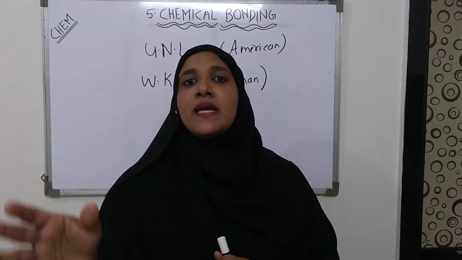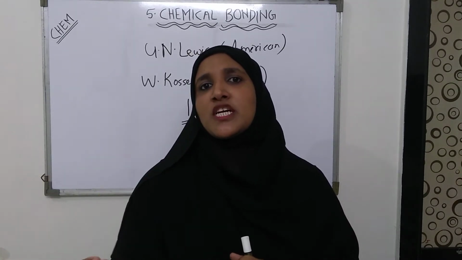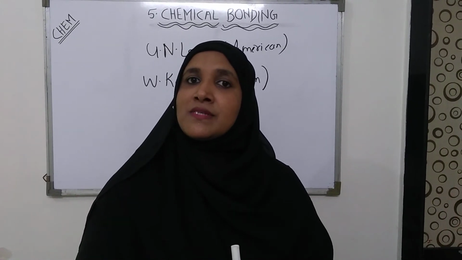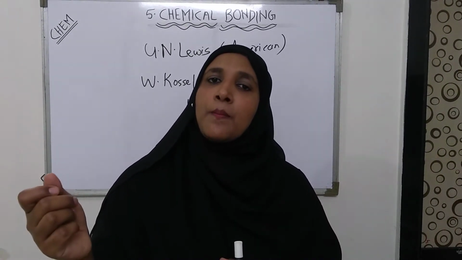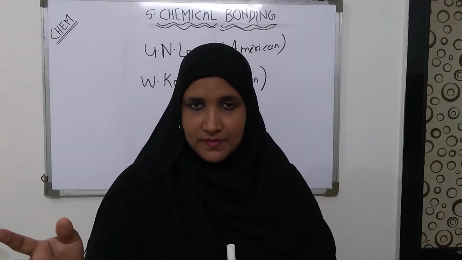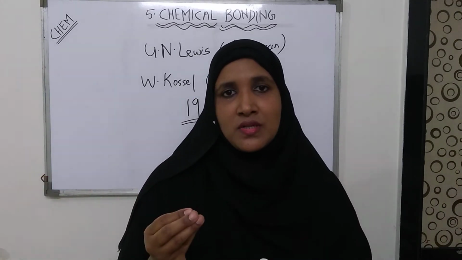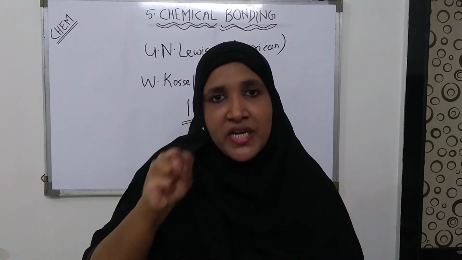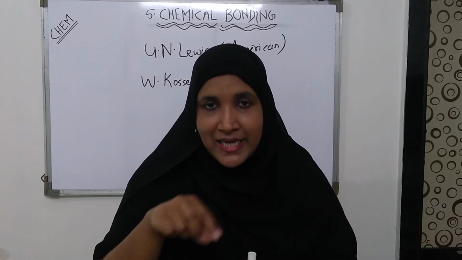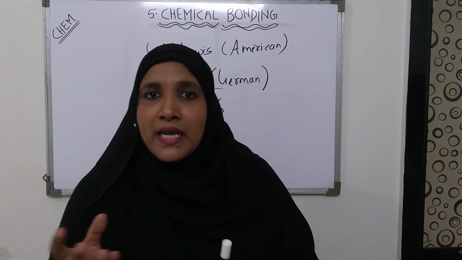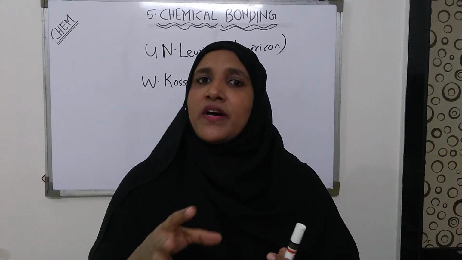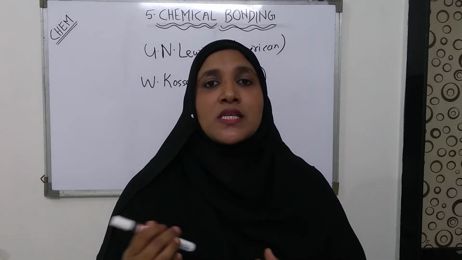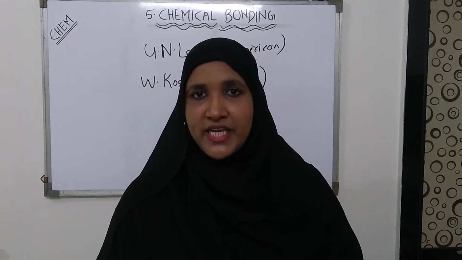आपको पता होगा कि जब आपसे पूछा जाता है कि एटम किन चीजों से बना होता है, तो आप हमेशा बोल सकते हो: atoms are made up of neutron, proton and electron. But protons and neutrons are present in the nucleus and that is the concentrated mass of the atom, and electrons are the entities that revolve around the nucleus in a specific path which is known as orbit or shell.